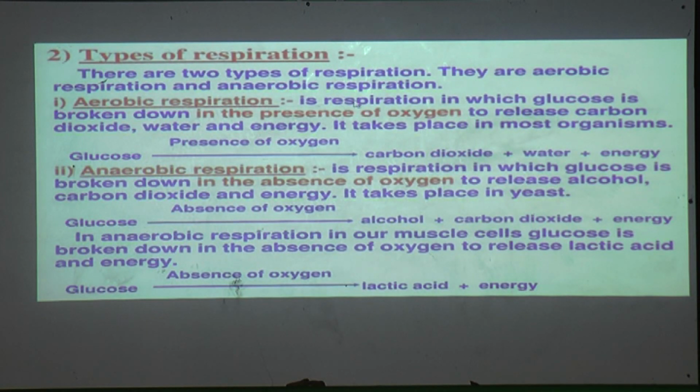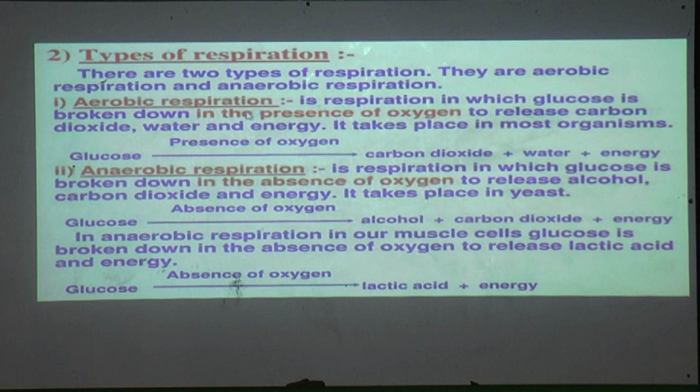So aerobic respiration is a respiration in which glucose is broken down in the presence of oxygen to release carbon dioxide, water and energy. It takes place in most organisms. Most of the organisms perform this type of respiration, which is known as aerobic respiration.